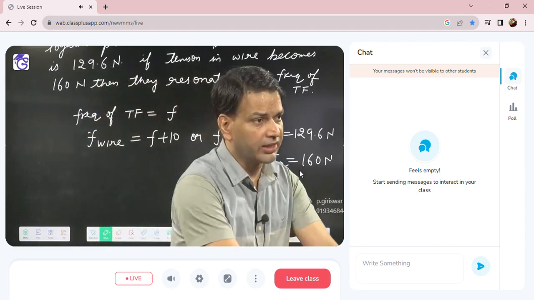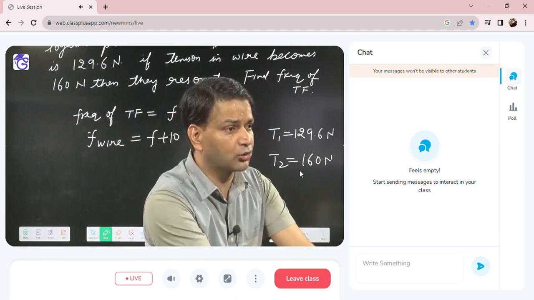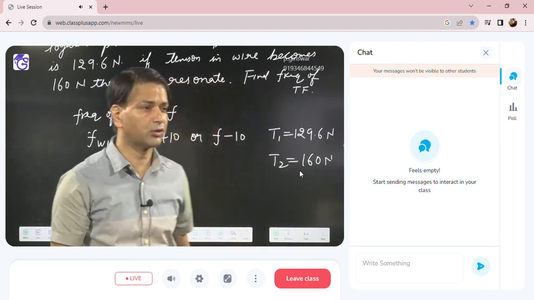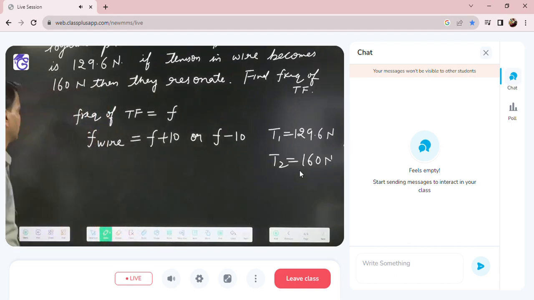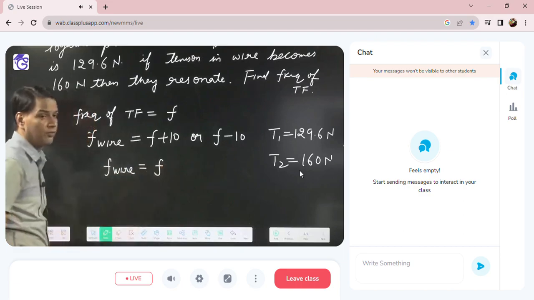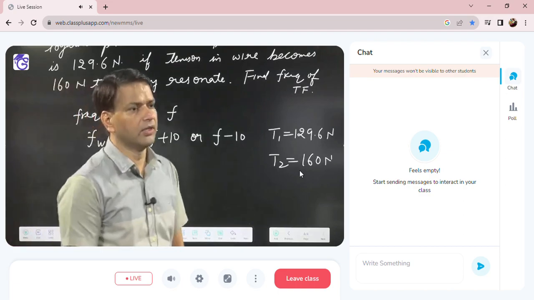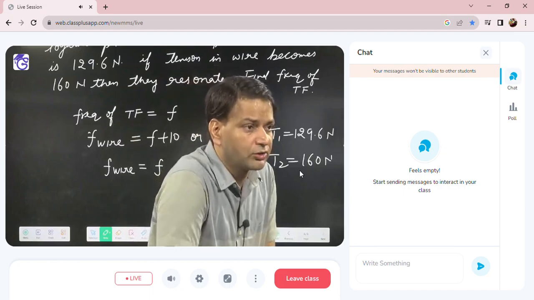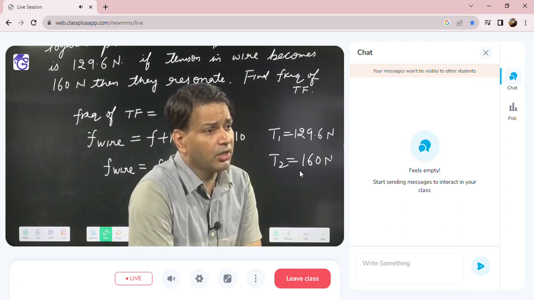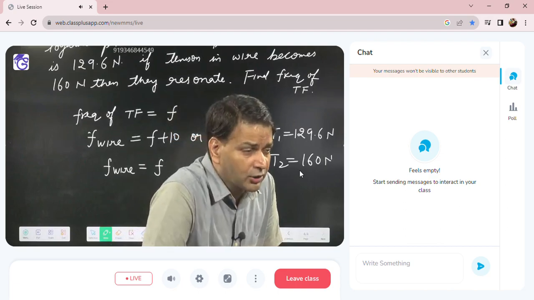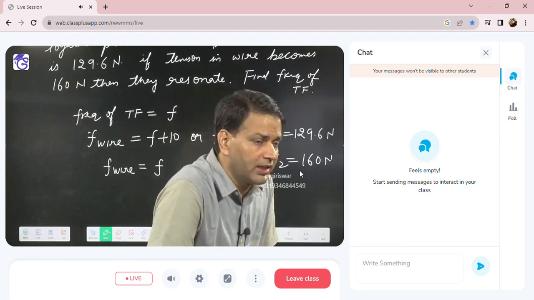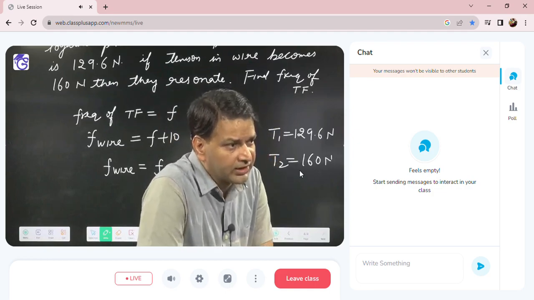When the tension increases, they are saying that they are resonating. Resonating means the frequency of the wire and the frequency of the tuning fork become equal. Resonance means their frequencies are equal. So the frequency of the wire becomes F. Why? Tuning fork frequency is F. So they are resonating, it means the frequency of the wire also becomes F. Up to this okay? Now, I have two possible answers for the frequency of the wire before increasing the tension, F plus 10 or F minus 10. After increasing the tension, it becomes F.